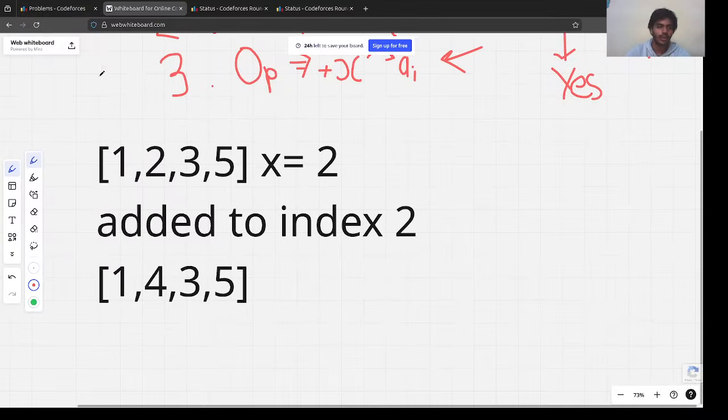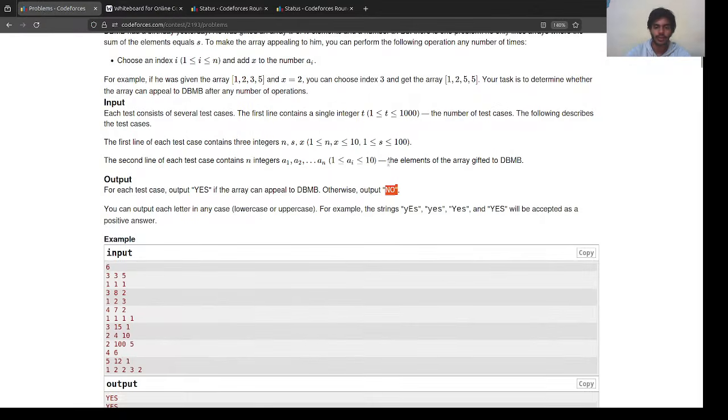So now let's also see the input and output constraints. For input, we are given a classic number t, which stands for the number of test cases. Then we are given n, s and x. n is the number of elements, x is the number we can add in each operation, and s is the sum which the elements in the array should equal to make that array appealing.